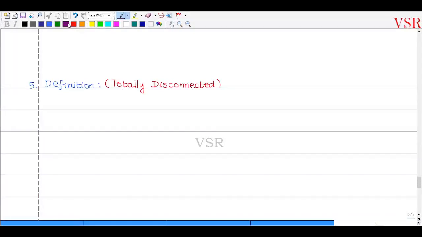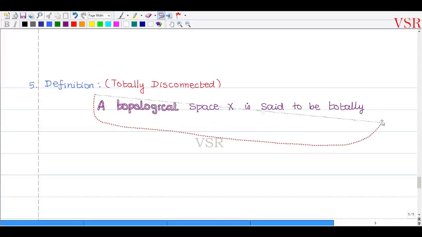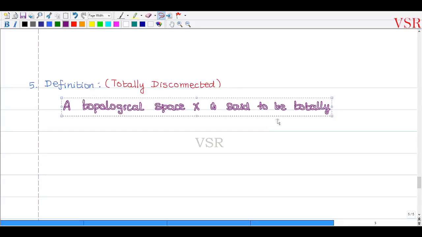A topological space capital X is said to be totally disconnected. Okay, கொஞ்சம் தள்ளி எழுதிக்கிறேன். A topological space X is said to be totally disconnected.